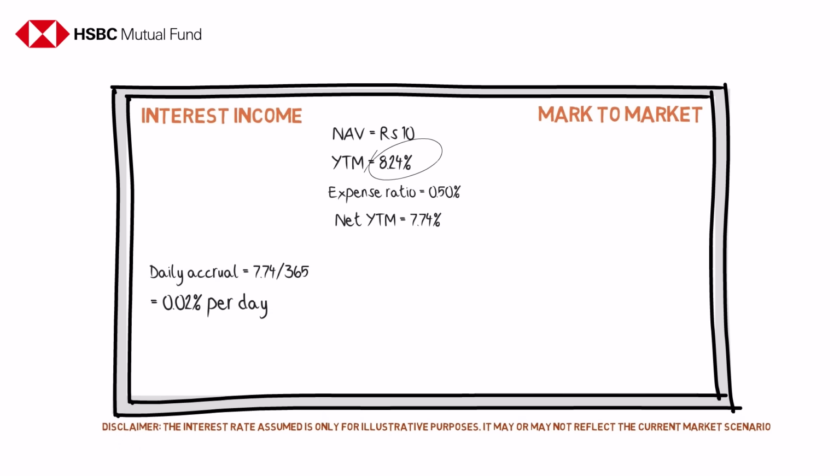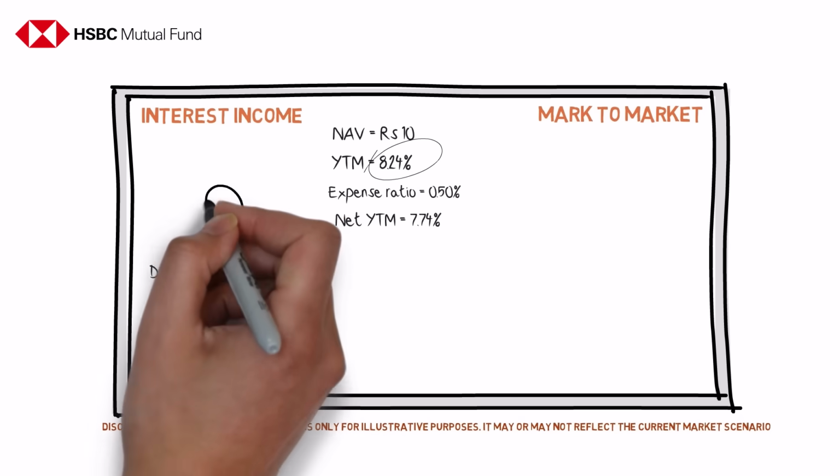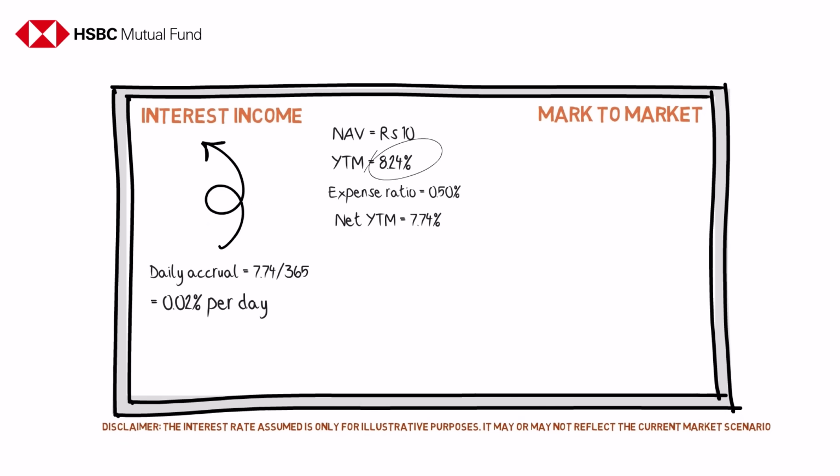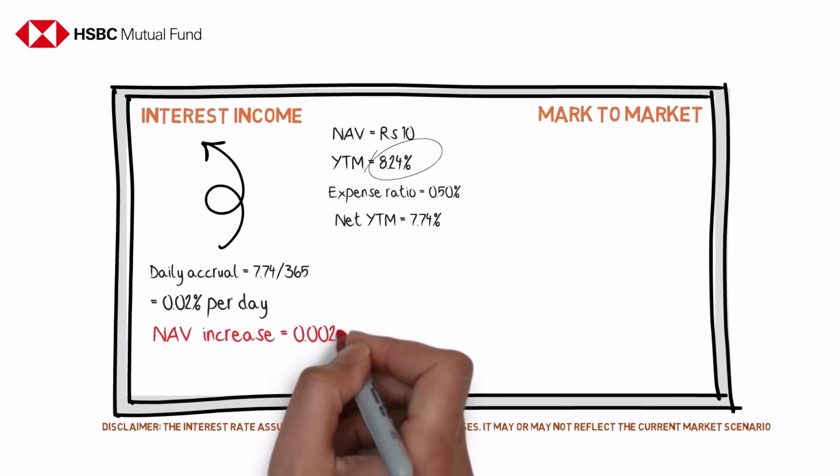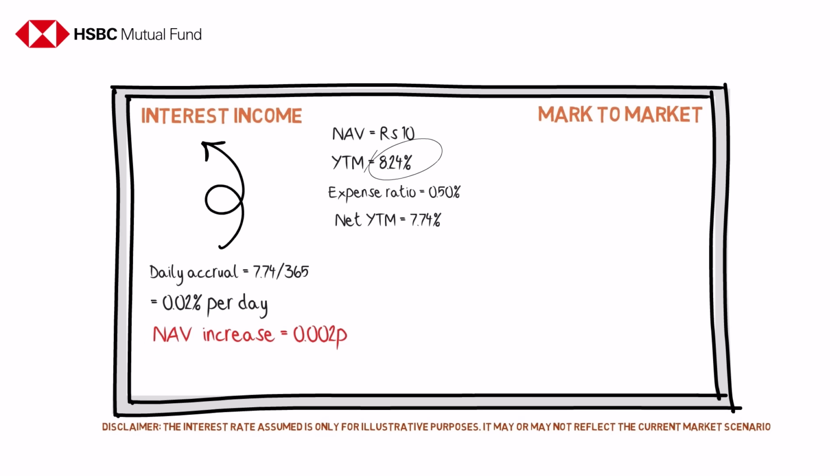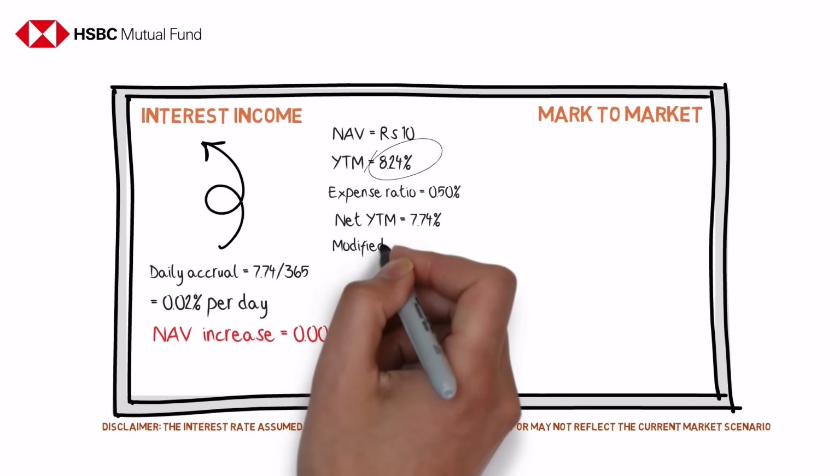This means the NAV of the debt fund should move up by 0.02% per day. If the interest was the only source of return, the NAV after one day would be 10.002. Debt funds have to revalue their portfolios every day. The extent of volatility created by marking to market is measured by modified duration.